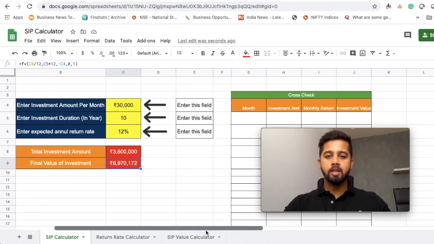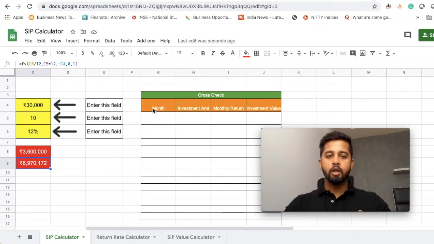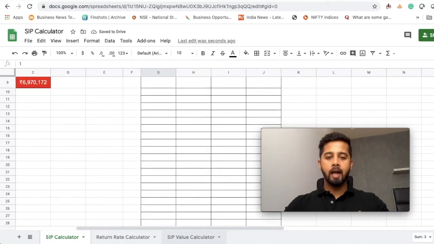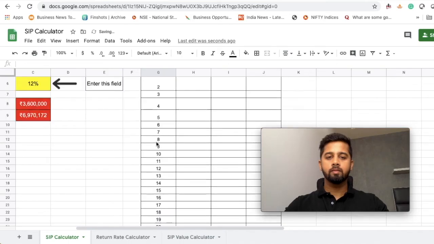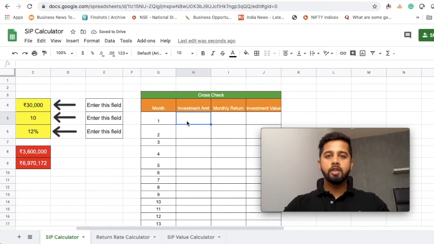So on the right hand side, you can see this field. You have to put the month, investment amount, monthly return and investment value. So month would be your 120 months because it is for 10 years. So just put 1, 2 and just select these two fields and drag it till 120 month. Next you need to put the investment amount. Investment amount here is 30,000.